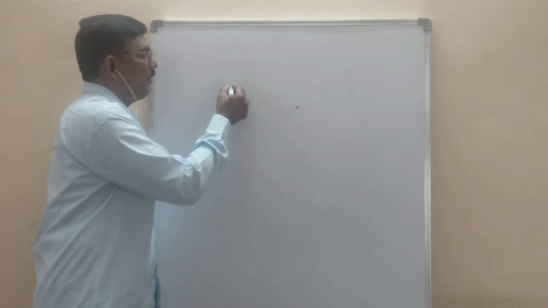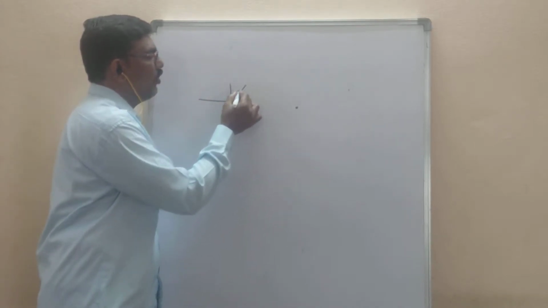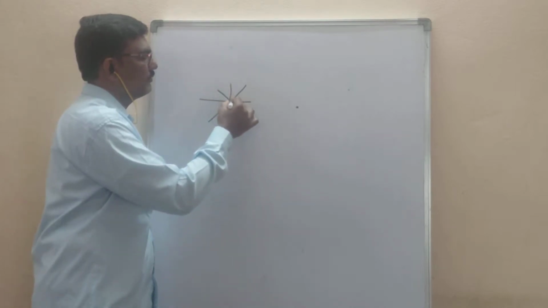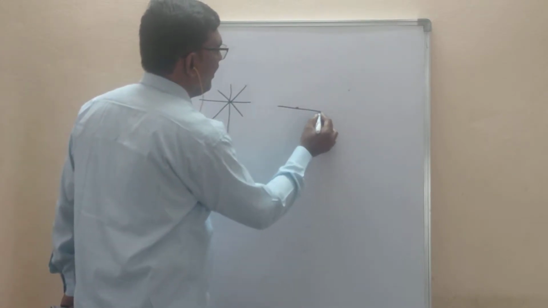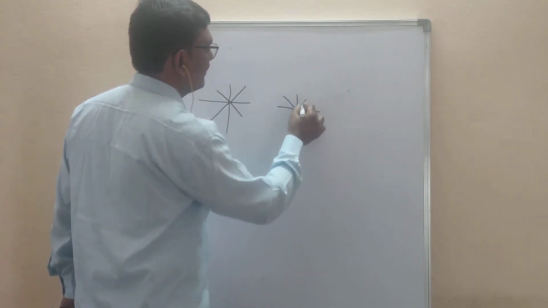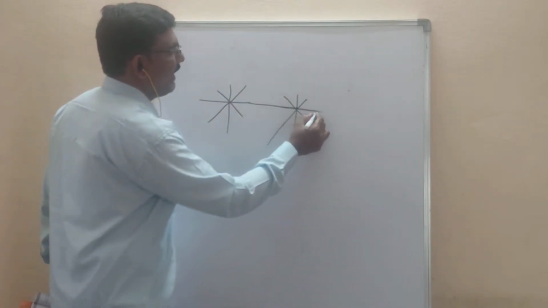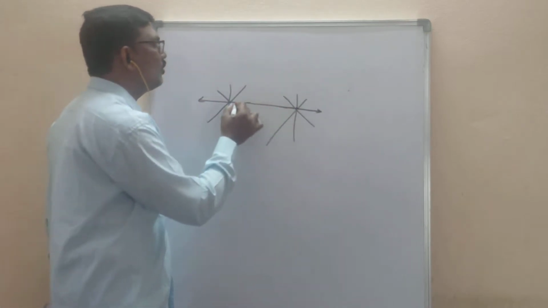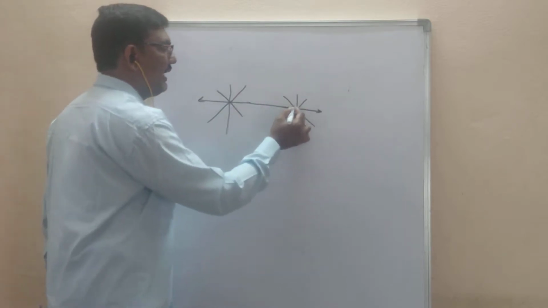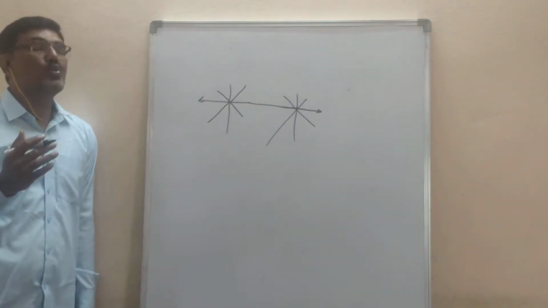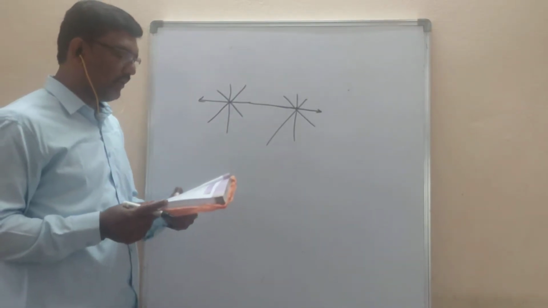So with these points, if you draw lines and go on extending them, only one line will pass through 2 points. This is one point, this is another point. So only one line can pass through 2 distinct points. This is the first postulate of Euclid.